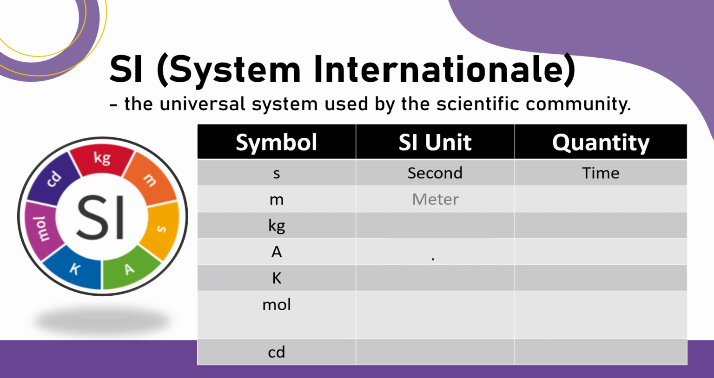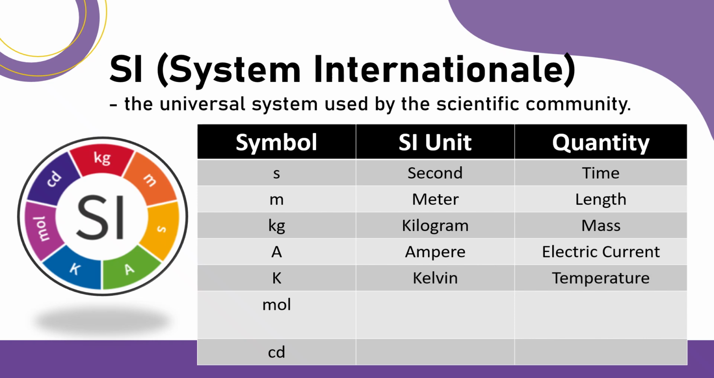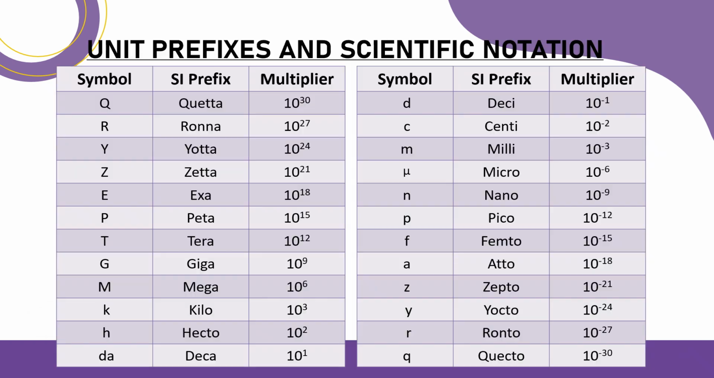We also have m for meter, used to measure length, kg for kilogram, used to measure mass, A for ampere, to measure electric current, K for Kelvin, to measure temperature, mol for mole, to measure the amount of substance, and cd for candela, to measure luminous intensity.